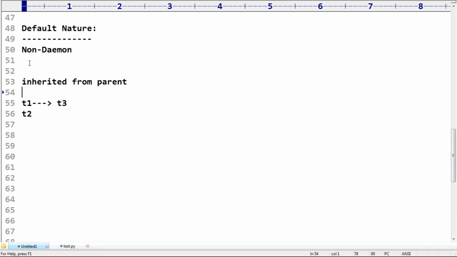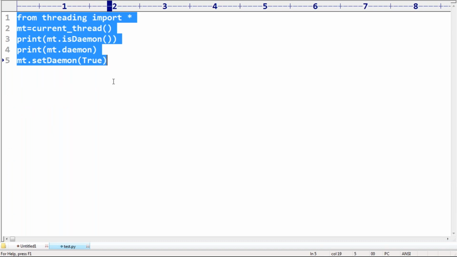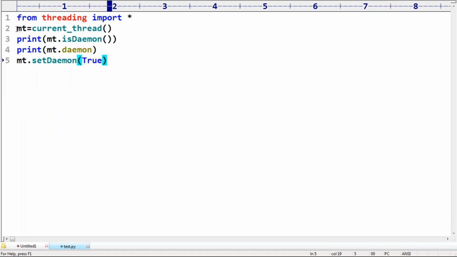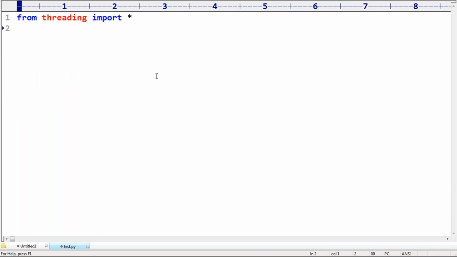Okay, let me go for a small example to demonstrate this. Listen very carefully. From threading import star, I have one def job.